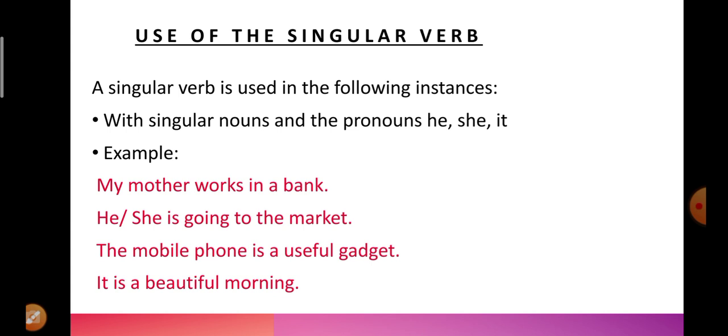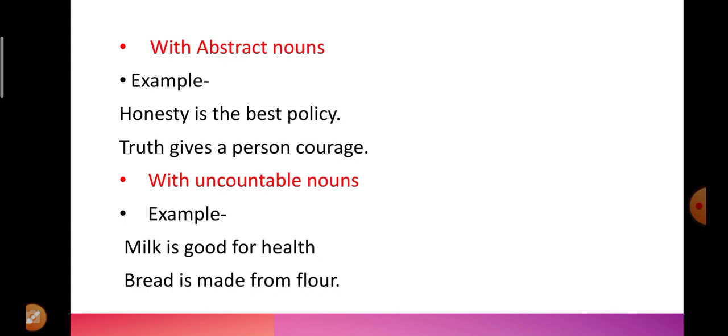It is a beautiful morning. So wherever there are singular nouns and pronouns, for example he, she or it, we will always use a singular verb with that. Now with abstract nouns also we will be using a singular verb. For example, honesty is the best policy. We will not write honesty are the best policy. We are going to write it like this, that honesty is the best policy. Always is will be used as a singular verb there.